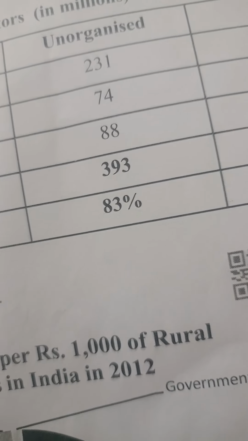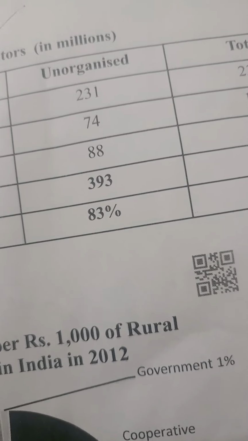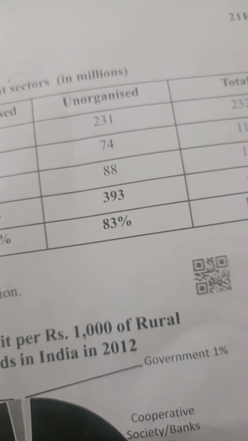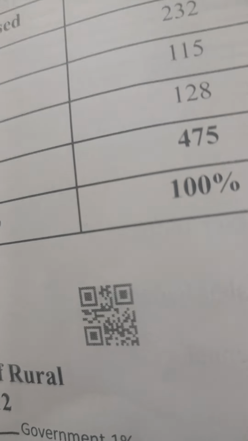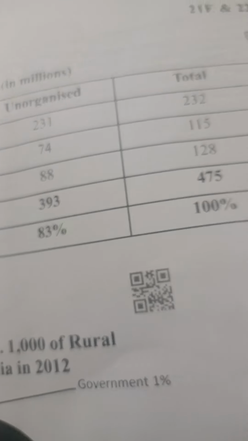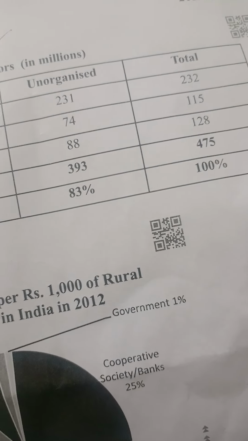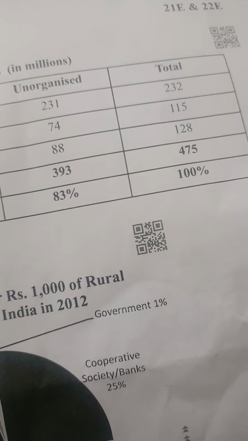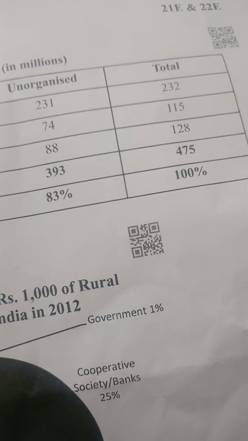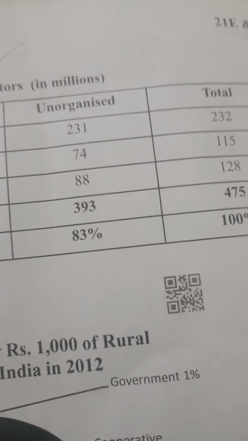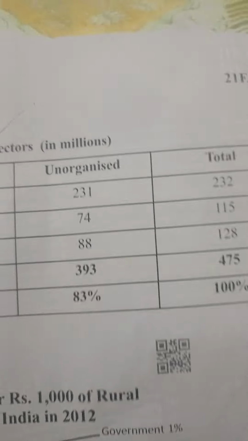Key observation: very few are in the organized sector. The primary sector has the highest number of workers. The tertiary sector has slightly more than the secondary. Conclusion: most workers in the village are in the unorganized sector. The government should focus on creating more organized jobs for better working conditions. In this way, we may write about analyzing the following information.